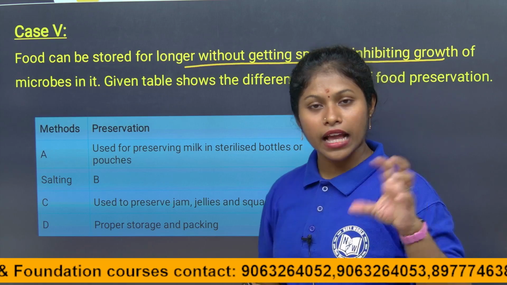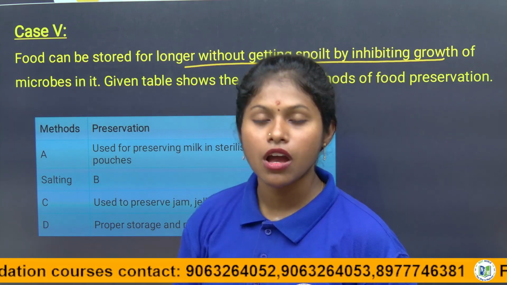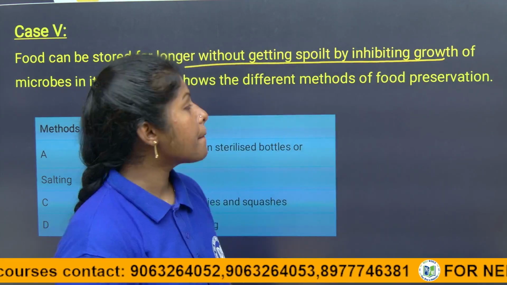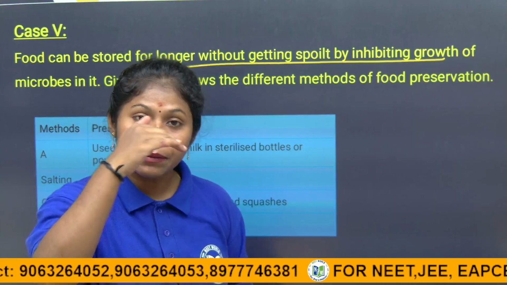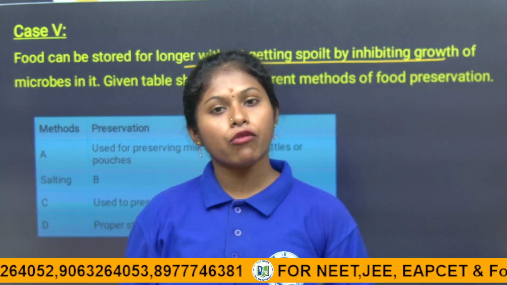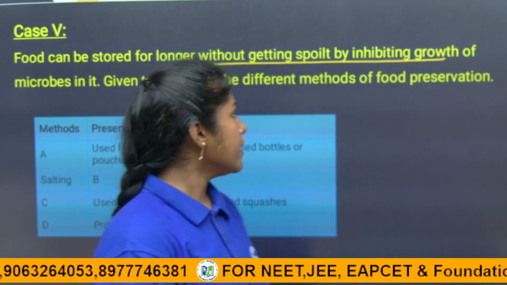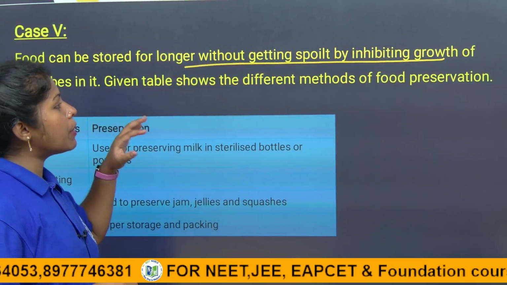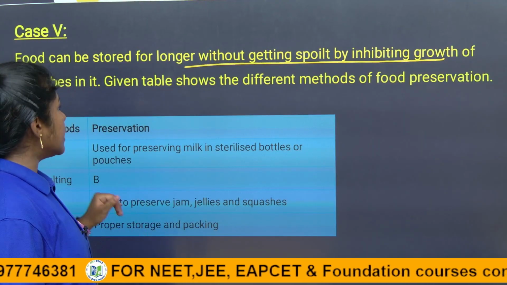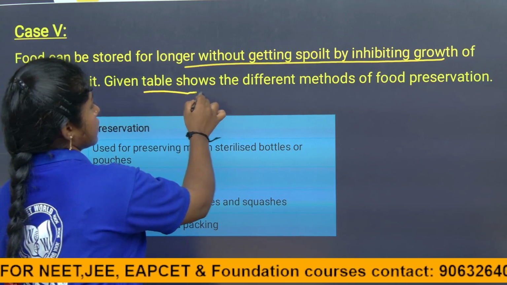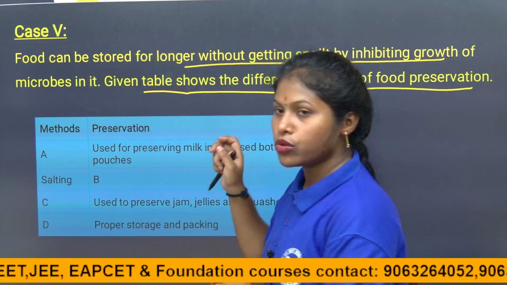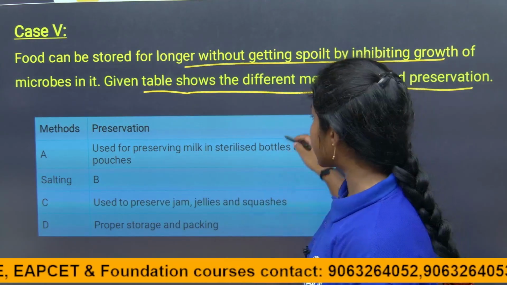Why are you using natural preservative methods or artificial preservative methods, children? Because these methods inhibit the growth of microorganisms and avoid the spoilage of food, right? So the given table shows the different methods of food preservation. Different methods used for food preservation are given in the table.